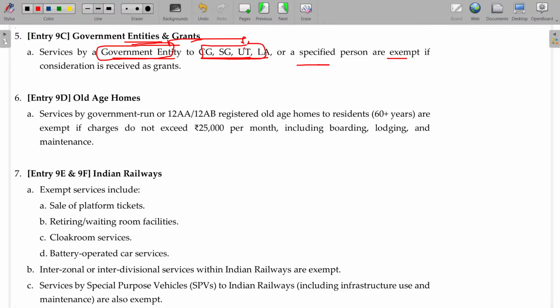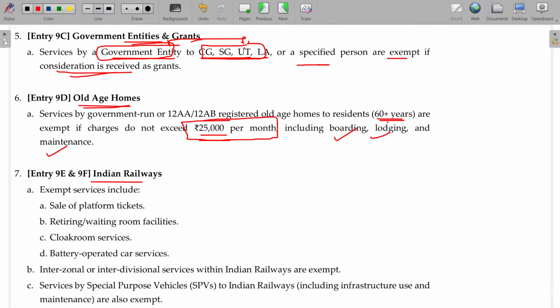And old age homes. Old age home means 60 plus years. For them, if old age homes are run and the charges do not exceed 25,000, then it is exempted. This is not government, it's general. Including boarding, lodging and maintenance, all three put together, if the charge is 20,000 per month or less, then automatically GST is not applicable.